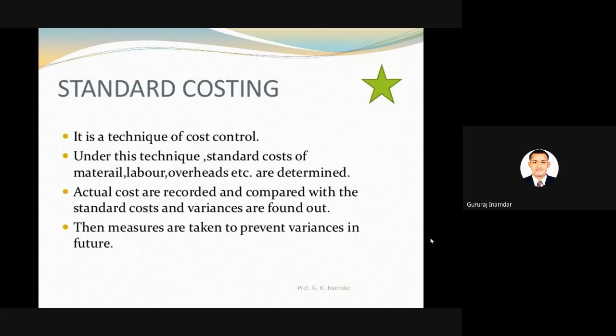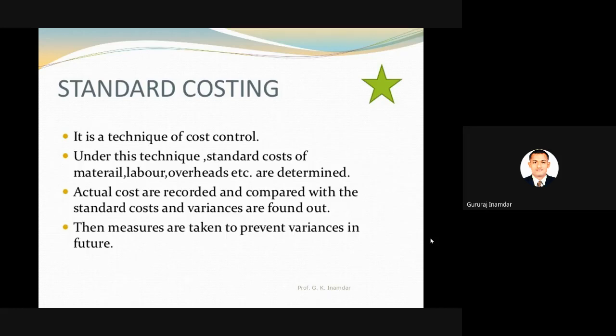Okay, standard costing. Now it is a technique of cost control. Already we have discussed in terms of cost. So standard costing. Under this technique, standard costs of material, labor, overheads, etc. are determined. So standard costing is nothing but to maintain or to check what amount is required, what financial support is required, with the help of material, labor, overhead, or we can say raw materials. Again maintenance, safety, environment, government rules and regulation, taxes. So all these factors we can control with the help of standard costing.